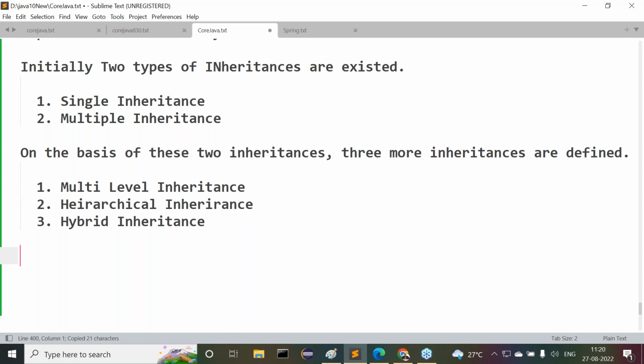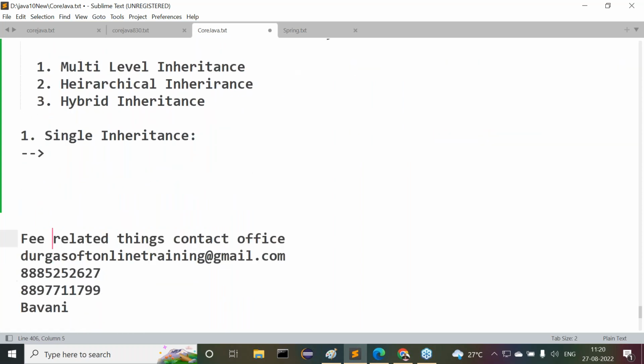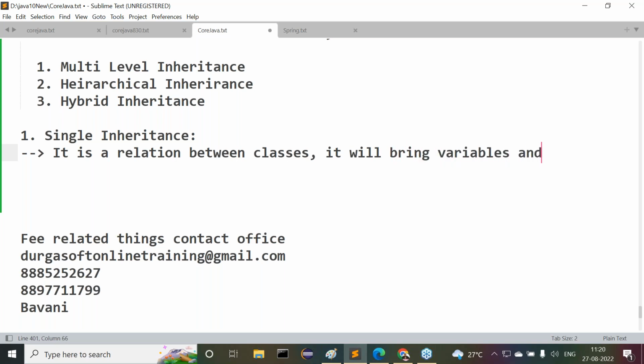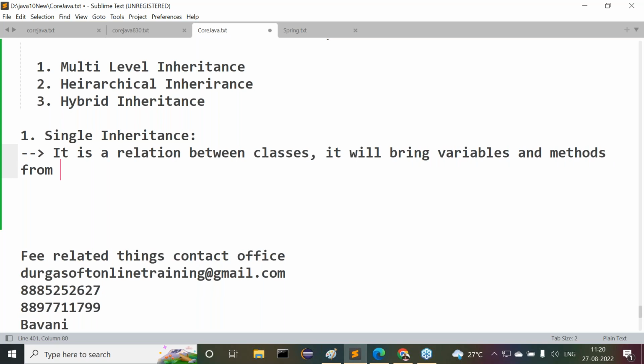Now observe carefully. What is single inheritance? I'm giving you a definition. Now try to understand this definition. Single inheritance is very simple. It is a relation between classes. Single inheritance is also a relation between classes. Observe carefully. It will bring variables and methods from only one superclass to one or more number of subclasses.